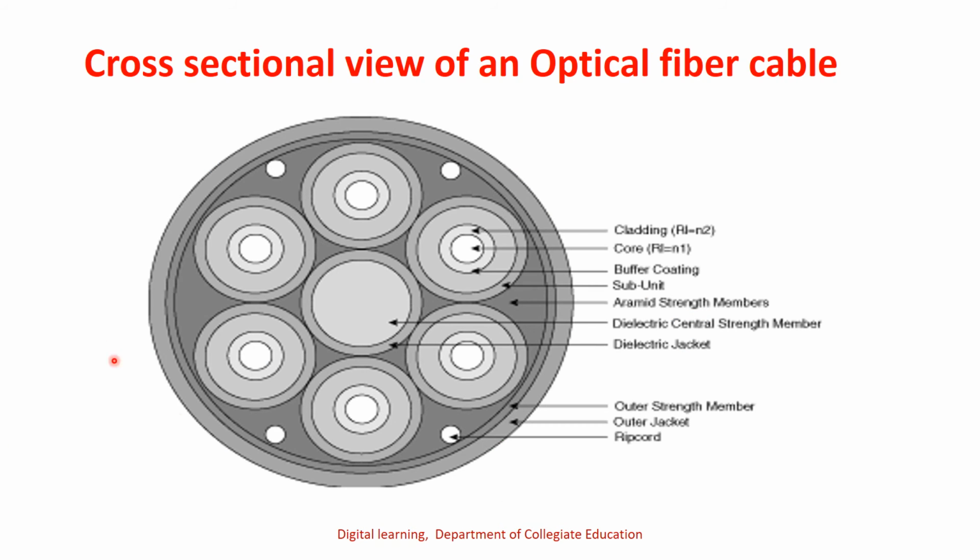For this optical fiber cable, this is the steel rod to give the tensile strength. These are the individual fibers. They are taped in a mylar tape, then again kept in corrugated aluminium, then that is surrounded by an outer jacket. So this is an optical fiber cable.